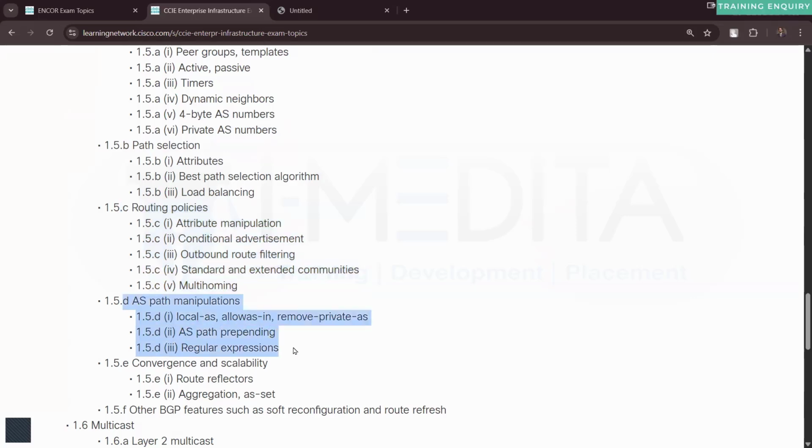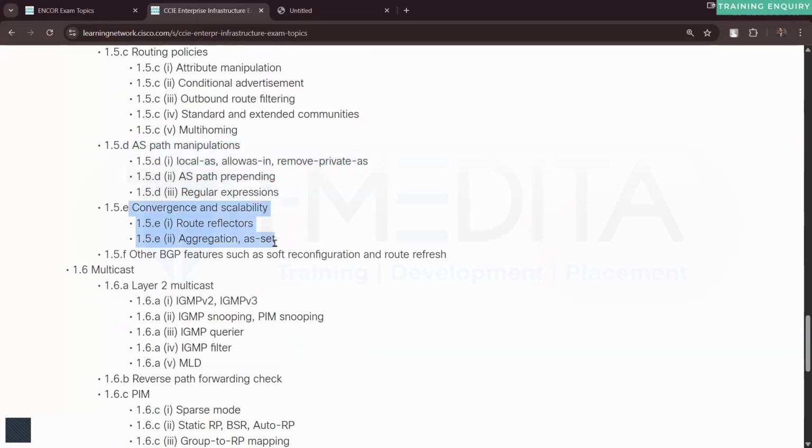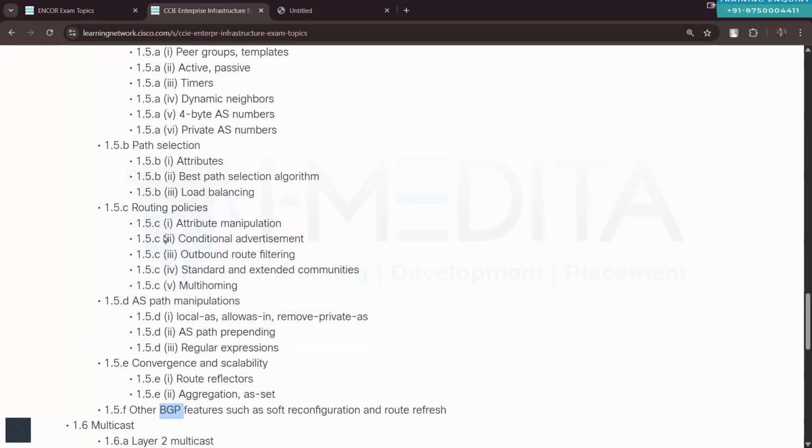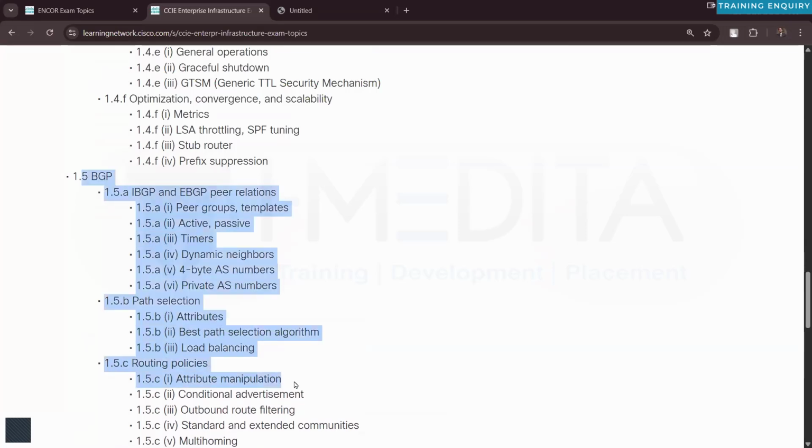Then the AS path manipulation, how the AS path can be manipulated, AS migration, AS path prepending, local AS and all those additional concepts that we will talk about. And then in a large scale BGP deployment, using route reflector, using confederation, using full mesh BGP neighborship and all. So convergence and scalability from the BGP point of view. Other BGP features such as software configuration, router. So these are the topics that we will focus on.